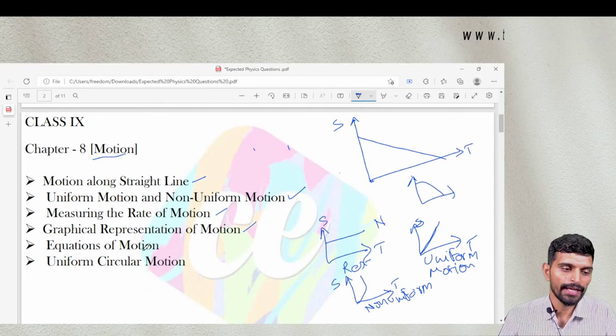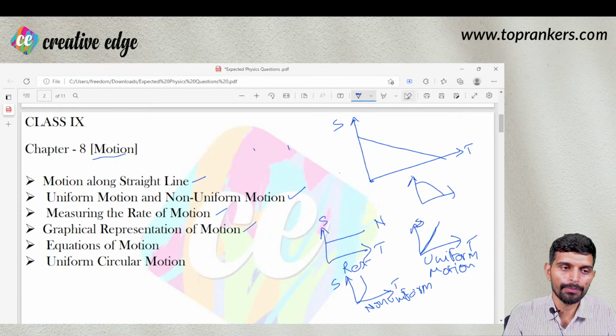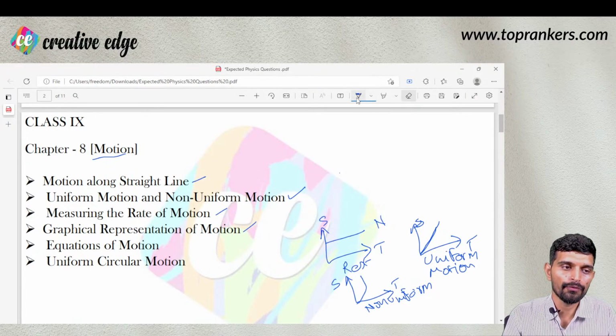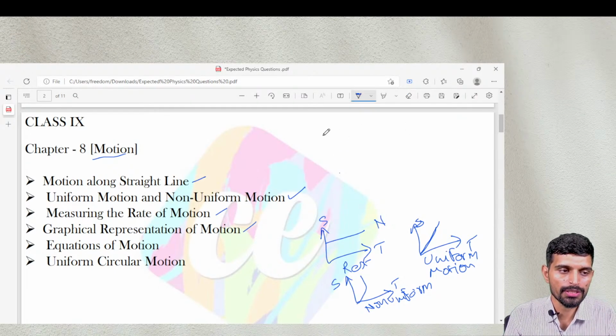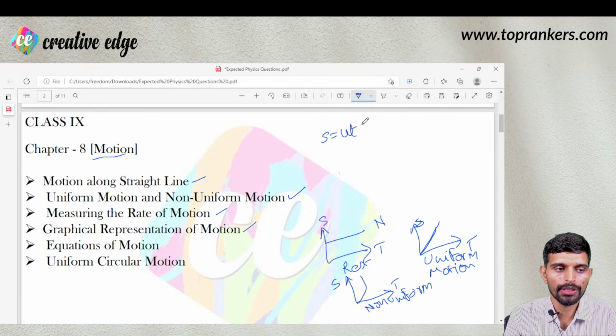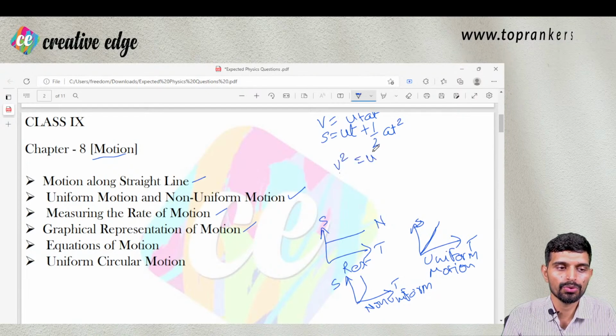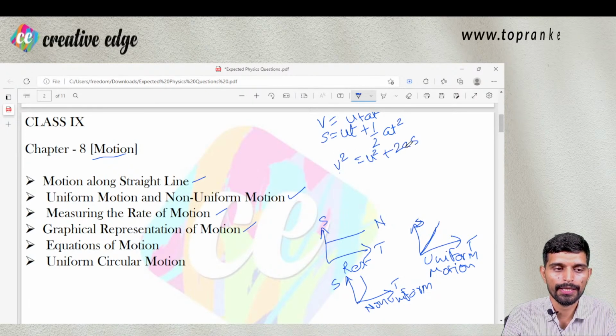Okay. Then equations of motion. So there could be questions based on equations of motion. The basic three equations of motion you must be familiar with and you must be able to apply the formulas. The three equations are S is equal to ut plus 1 by 2 at square. Before this was V is equal to u plus at. And the third one is V square is equal to U square plus 2AS.